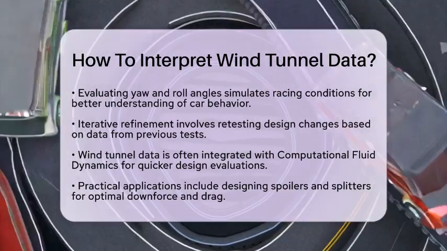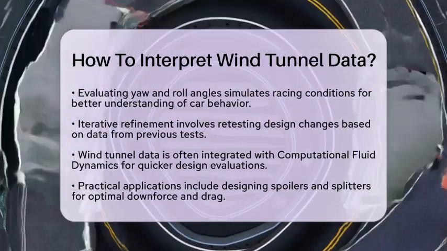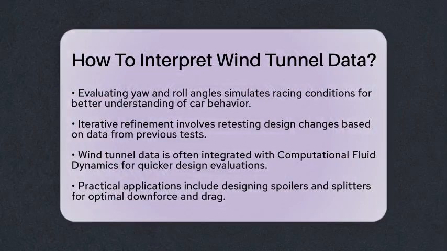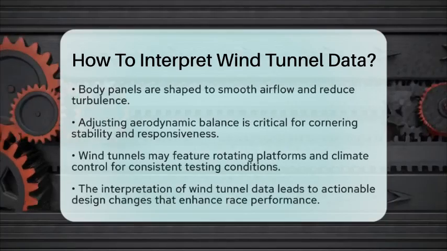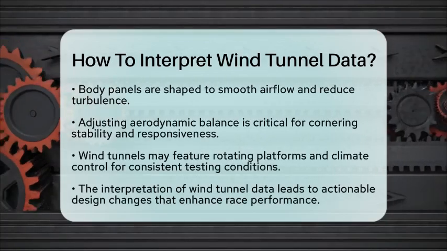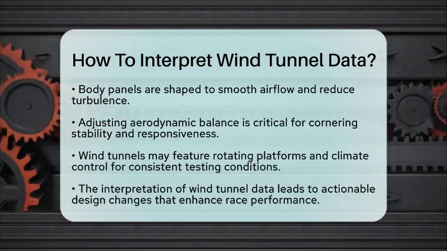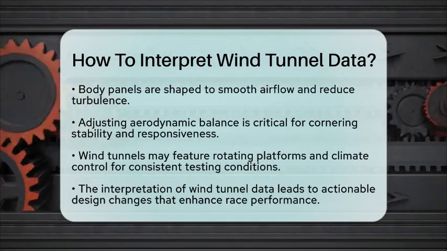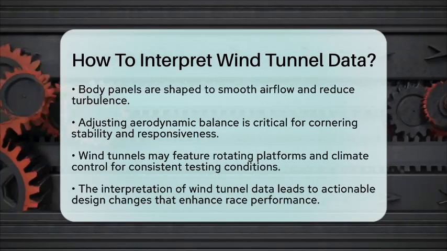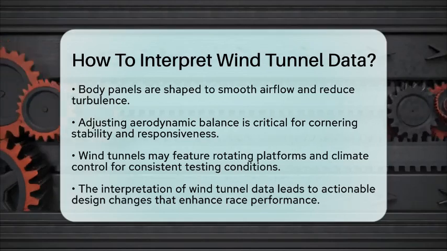Practical applications of interpreting this data include designing effective spoilers and splitters that create downforce without adding too much drag. Engineers also shape body panels to smooth airflow and reduce turbulence. Adjusting aerodynamic balance is essential for stability and responsiveness in corners. Additionally, optimizing airflow for cooling systems is vital without sacrificing overall aerodynamic efficiency.